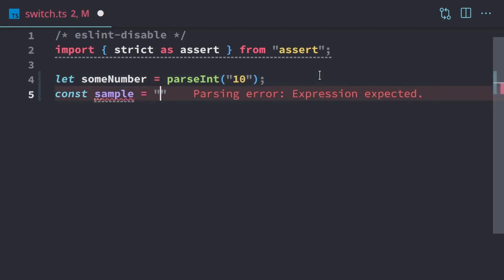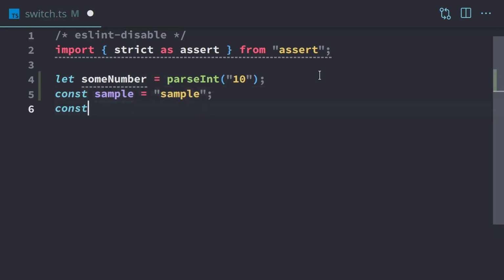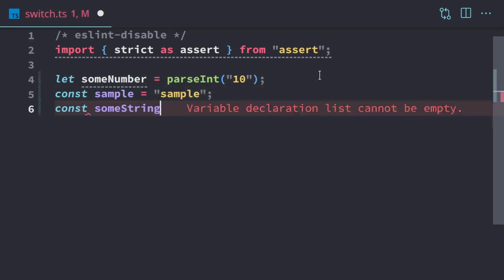We're going to do the same thing for the string. We're going to make a sample. And we're going to use a string template literal. That way TypeScript can't figure out it's always going to be sample.